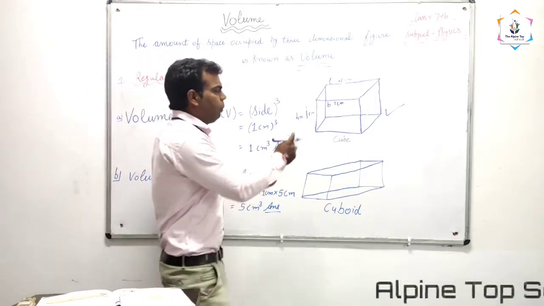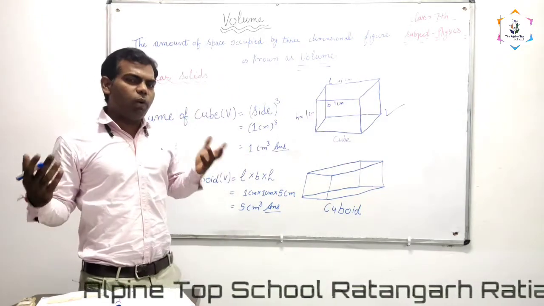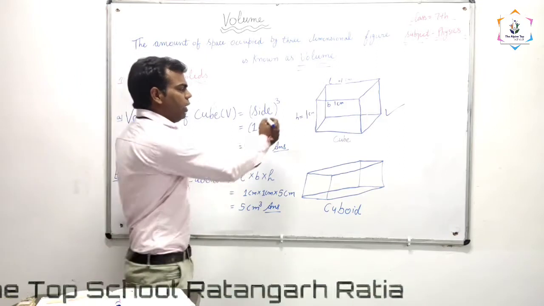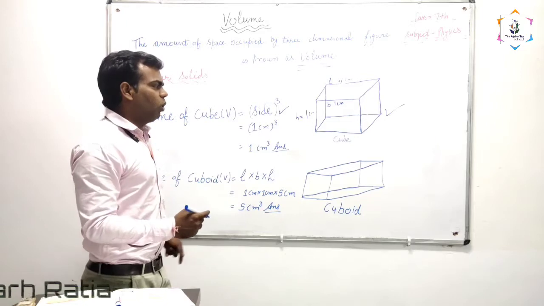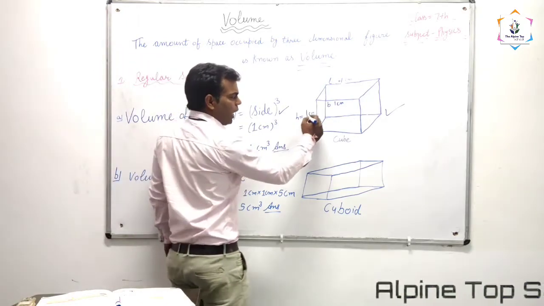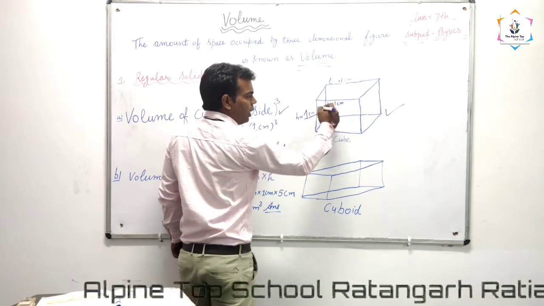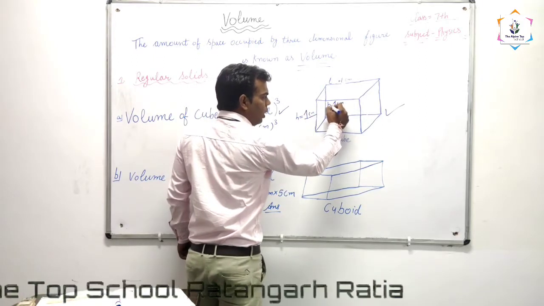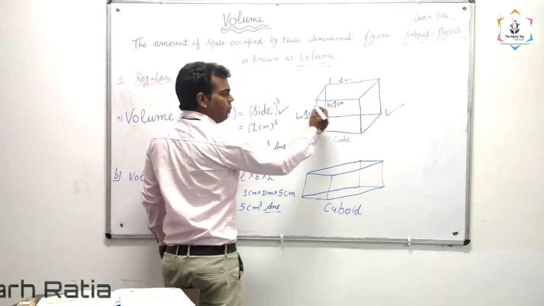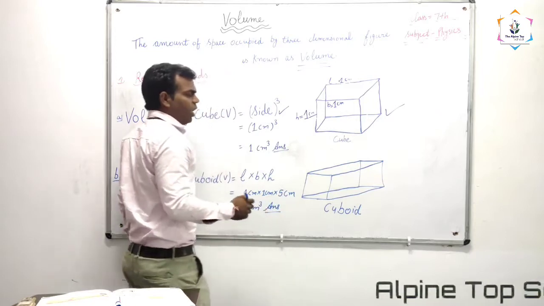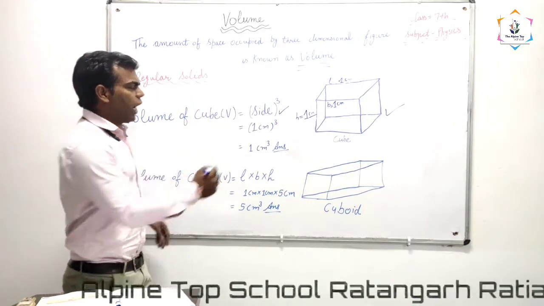We are taking the example of a cube. What will be the formula of a cube? Volume of cube equals side cubed. See here, what is the side of this cube? 1 centimeter. Its breadth is also 1 centimeter, and its height is also 1 centimeter. And what is the formula? Volume of cube equals side cubed.